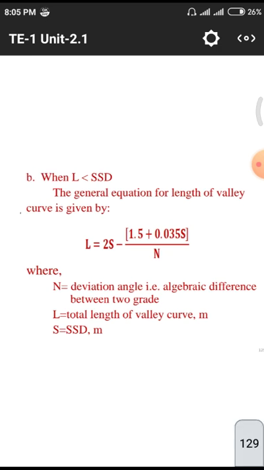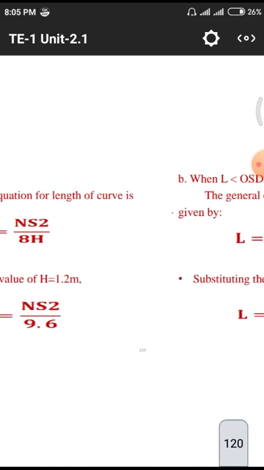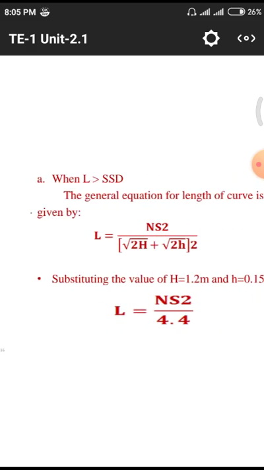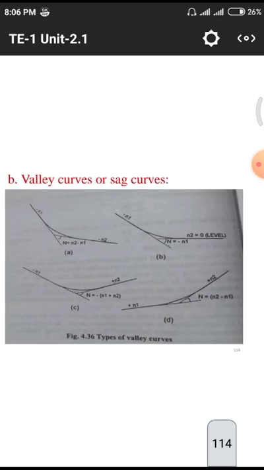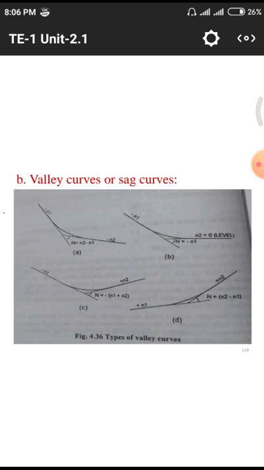Once again I will revise today's class. All those are related to formulas. There are no derivations in this part, we only need to remember those formulas. These formulas are prescribed by the Indian Roads Congress. We don't have to change these, because a huge amount of research work has been done by authorities. Those authorities have fixed some formulas. We need to use those formulas and design different kinds of roads.